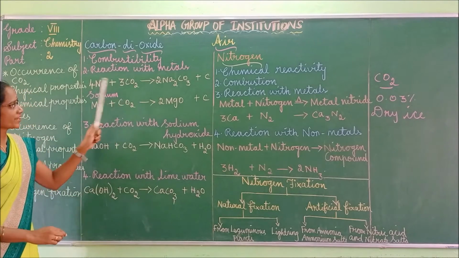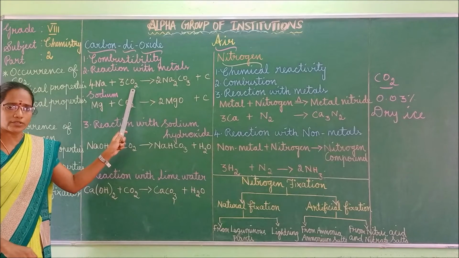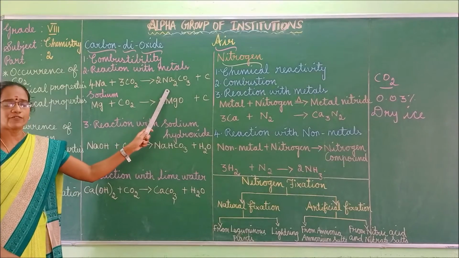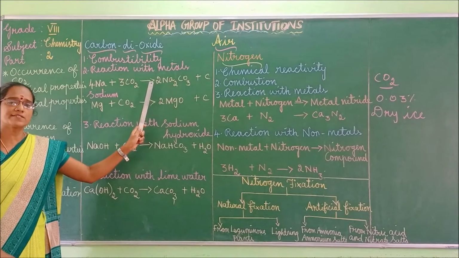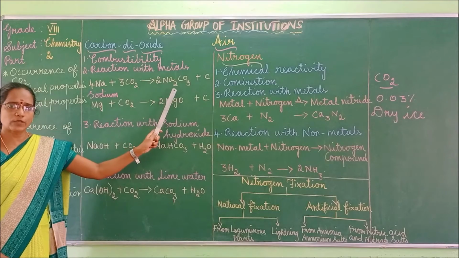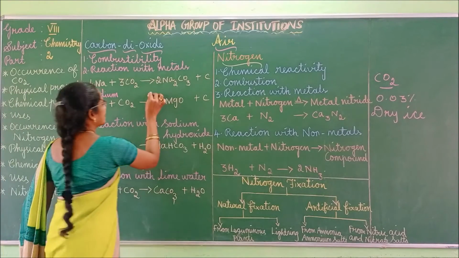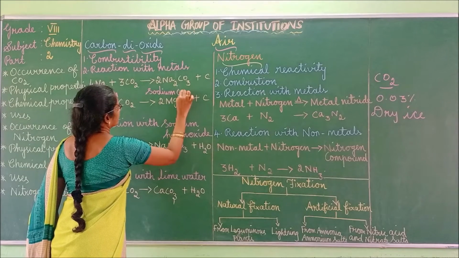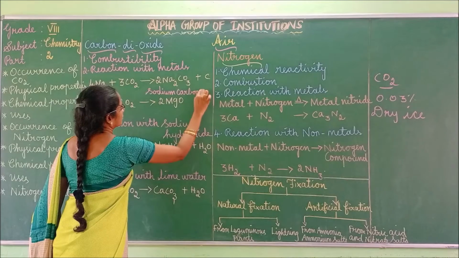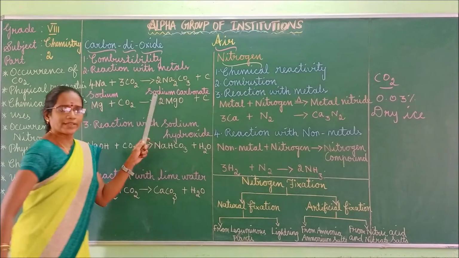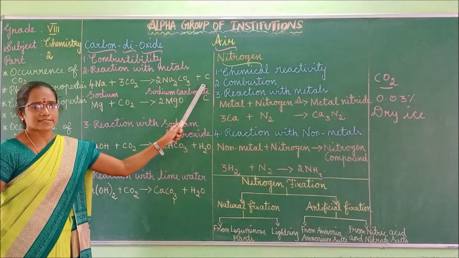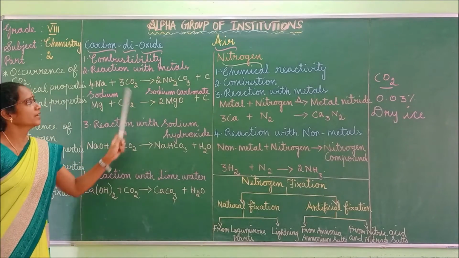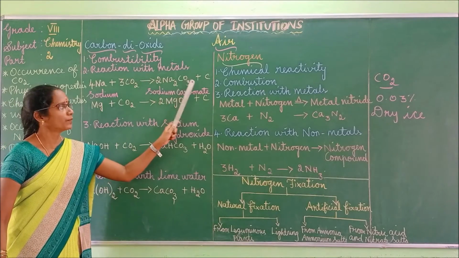Sodium, when it reacts with carbon dioxide, CO2 is carbon dioxide, isn't it? It forms a carbonate salt, that is sodium carbonate. Na2CO3 is sodium carbonate. So sodium, when it reacts with carbon dioxide, forms sodium carbonate plus carbon.